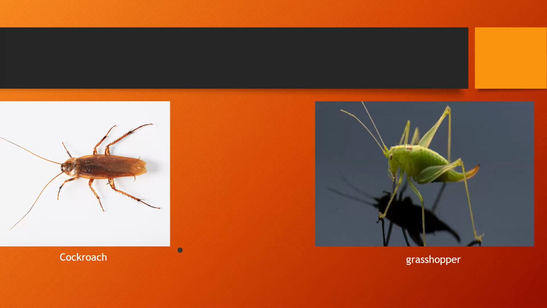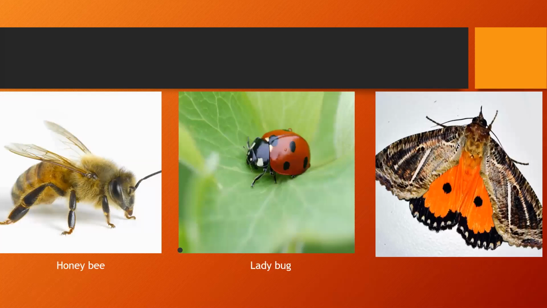Now look at the screen. Mariam, what can you see on the screen? Can you tell me? Cockroach, grasshopper. Butterfly. And the last one, not butterfly, my dear. This is called the moth. I explained it in the last class. This is called the honeybee, ladybug.